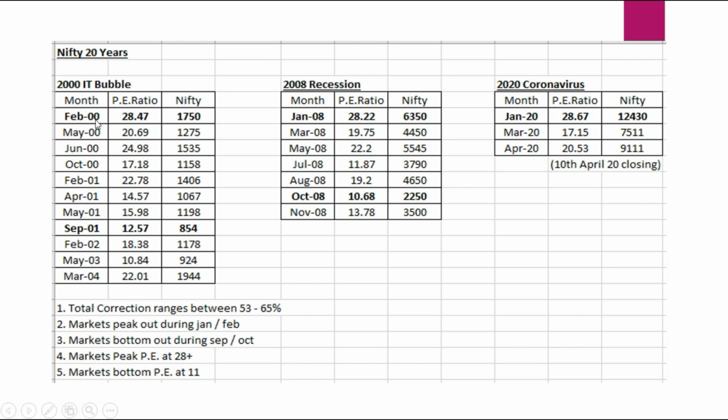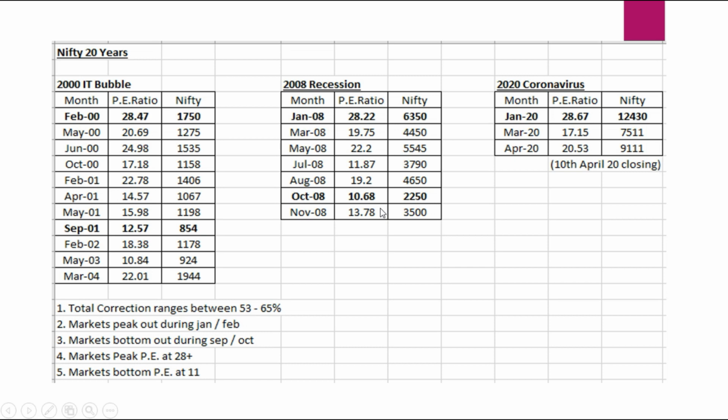Second, if we again see, January and February are the months where the peaking out chances take place. So whenever it is January and February, it is worth watching what the value of Nifty PE is, so that we can take care of it. The next important thing is the bottom-out situation: the lowest of Nifty is in September in the IT bubble case and October in 2008.